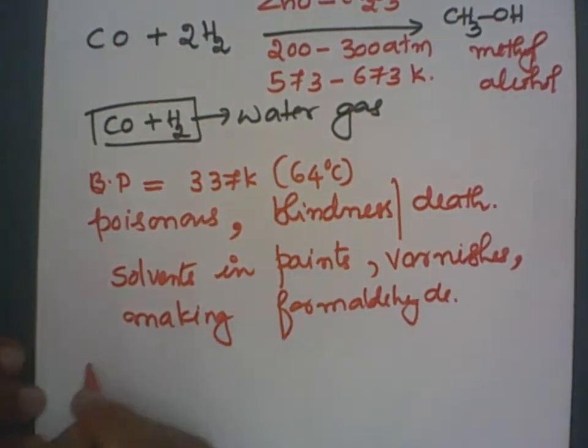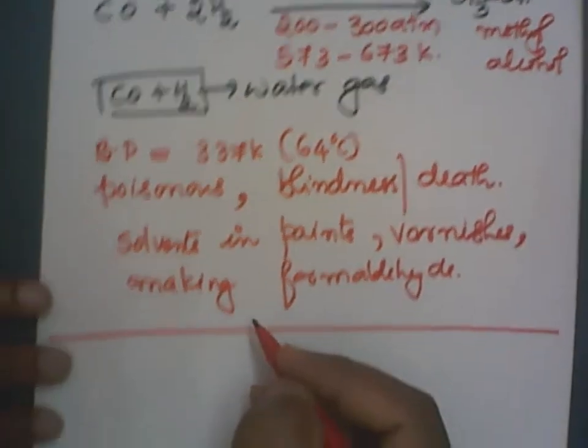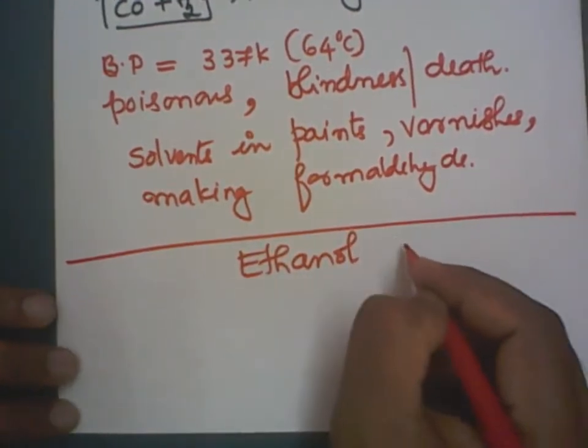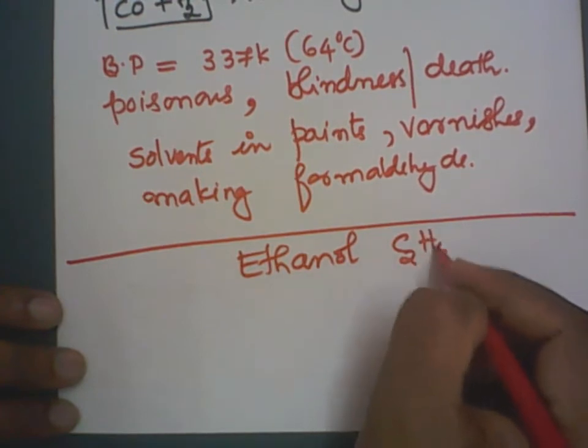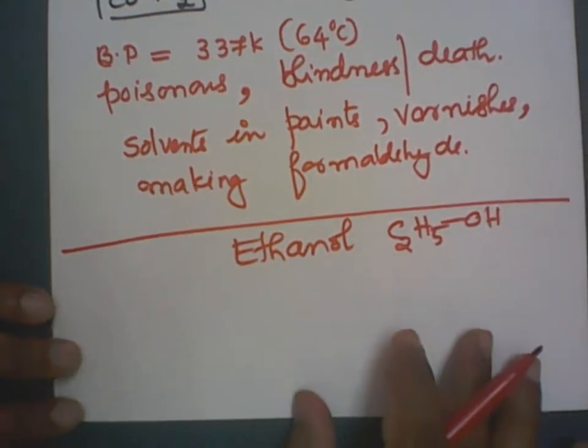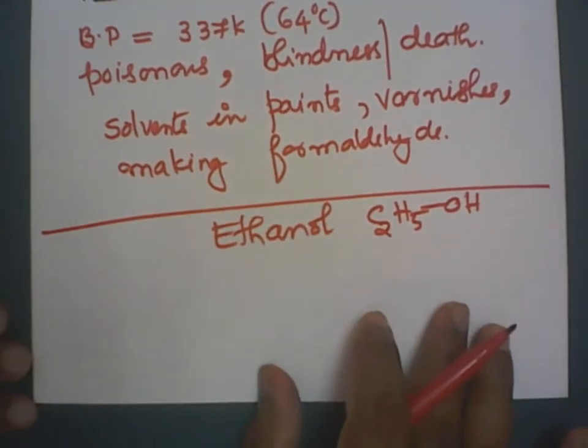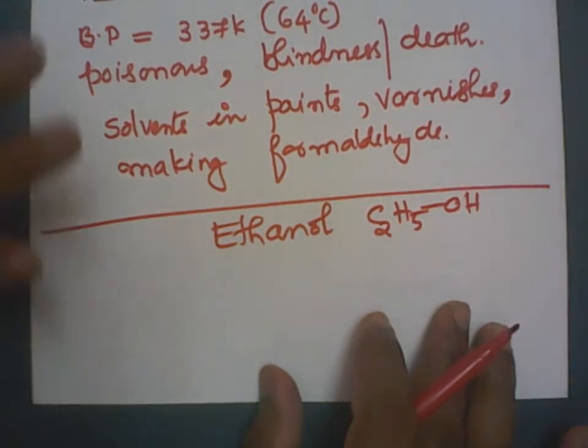Now let us go for ethyl alcohol, the manufacture of ethanol. Ethanol is ethyl alcohol. The ethyl part is C2H5, with the OH group, ethanol. Now it is prepared on a larger scale. We can prepare wine at home. Wine can be prepared from sucrose or sugar, using grapes and all. Grapes contain sugar. Now, how to manufacture it on a large scale?